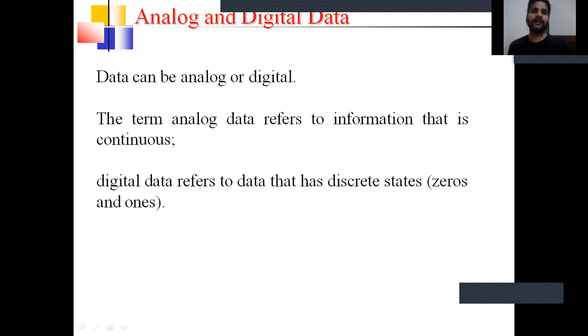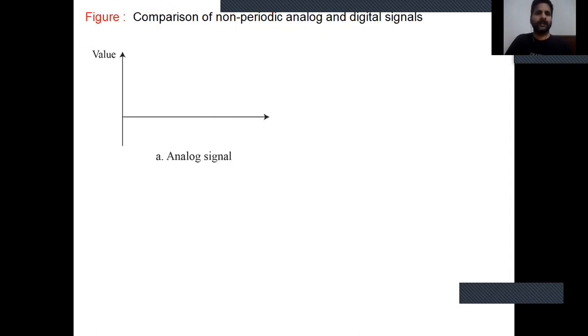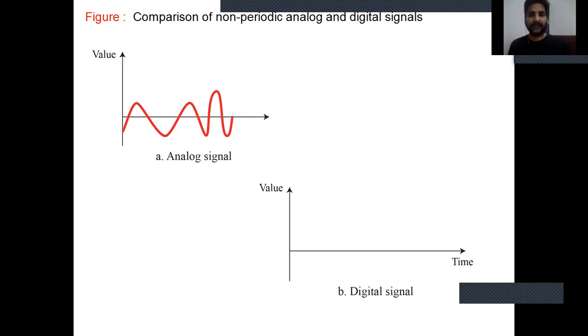So analog and digital are defined in this way with the help of a diagram. Suppose the x-axis shows the time and the y-axis shows the value. An analog signal flows like that along the x-axis. Similarly, for a digital signal the x-axis shows the time and the y-axis shows the value.